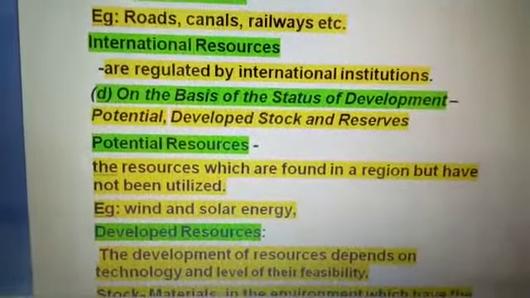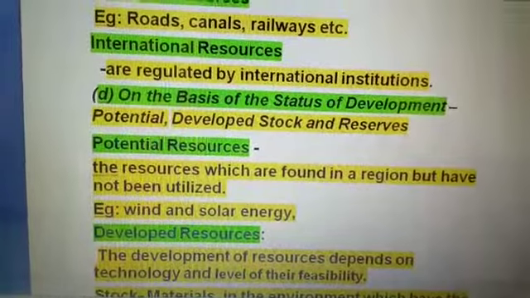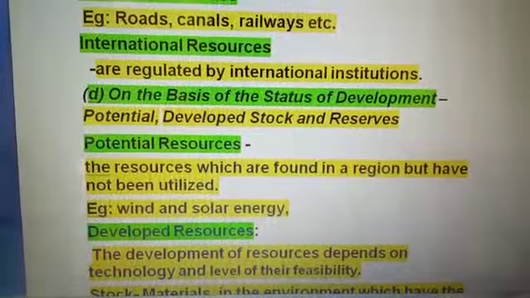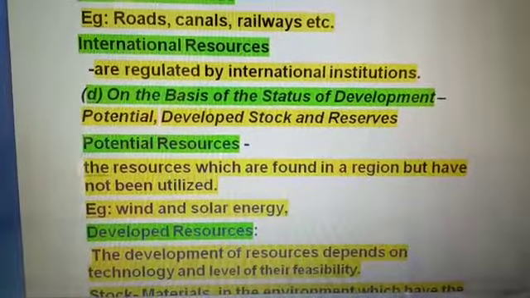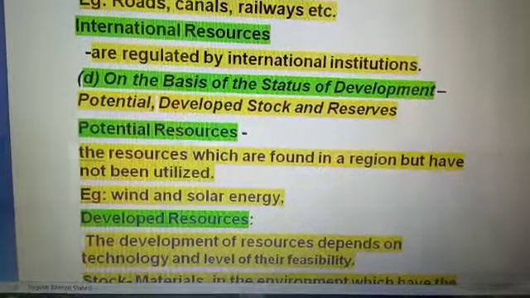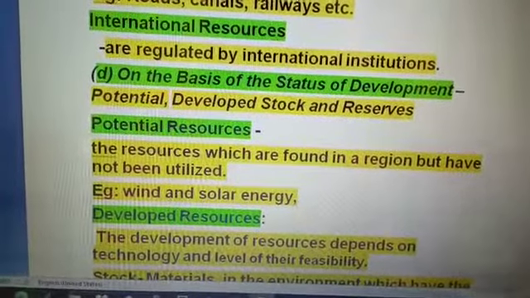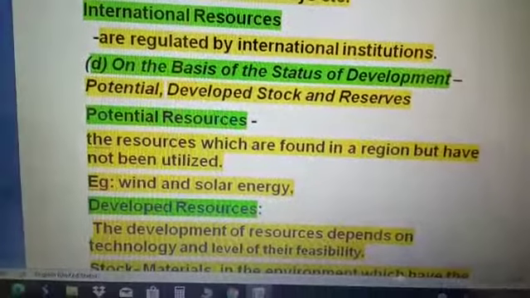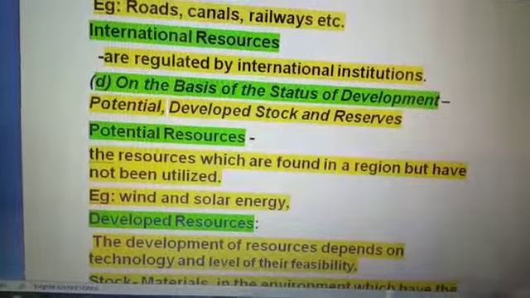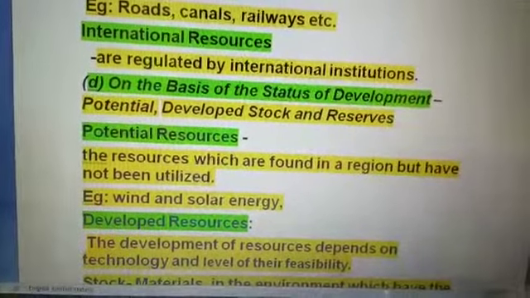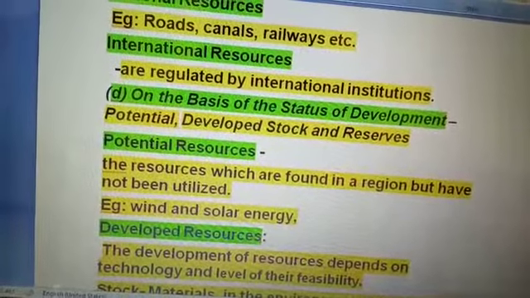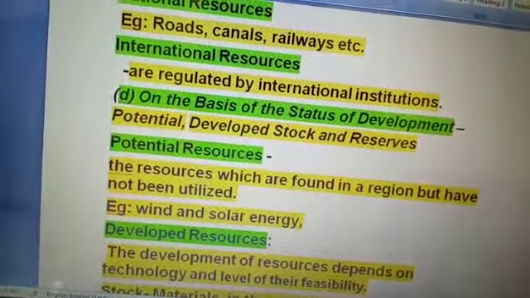Next, our classification point is on the basis of the status of development. On this basis, we will study potential resources, developed resources, and stock and reserve resources. First is potential resources. Potential resources are non-conventional resources, which are found in a region but have not been utilized.